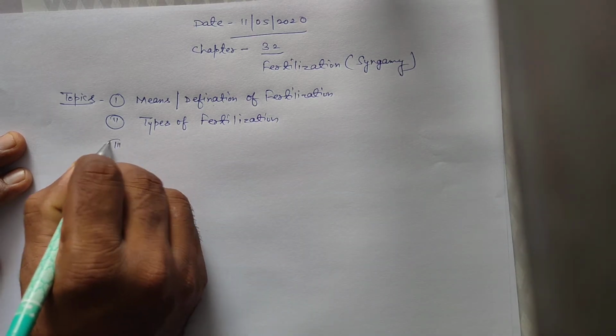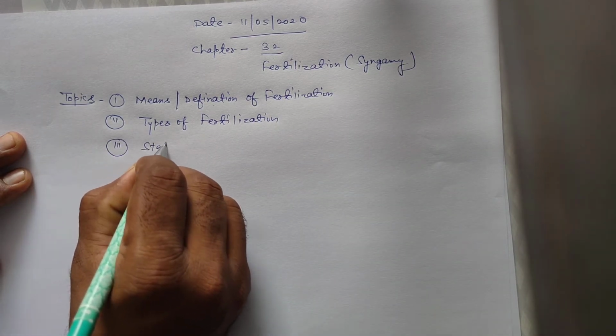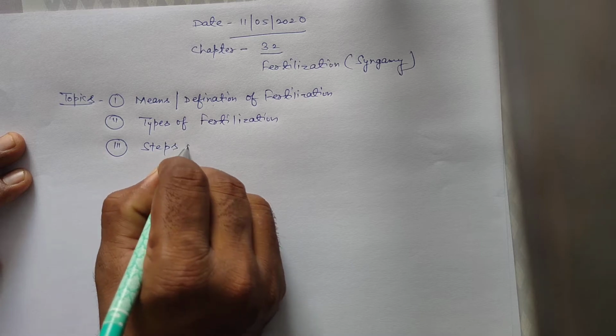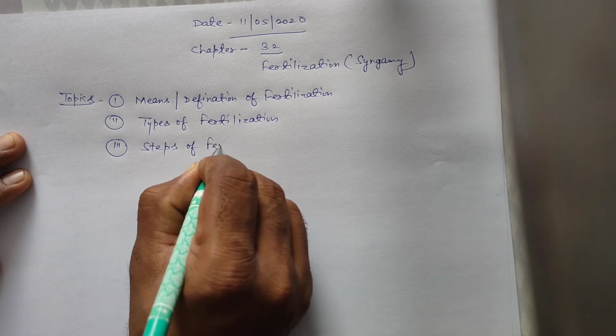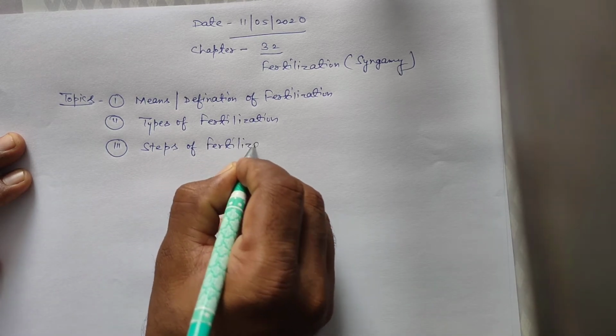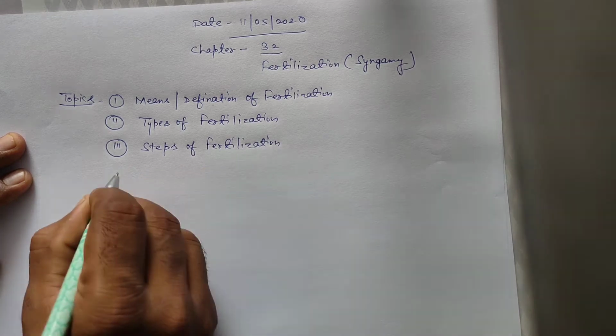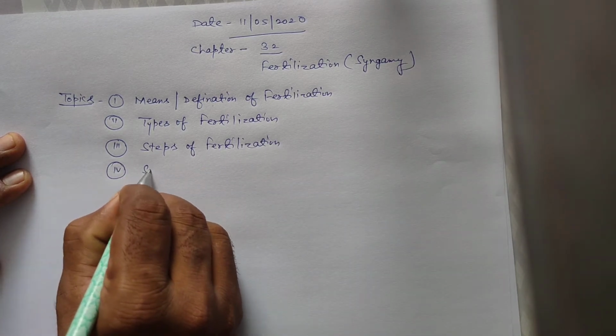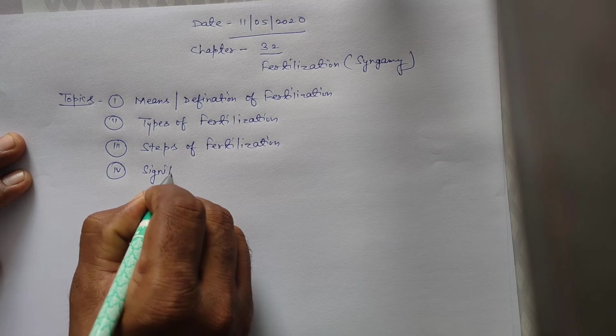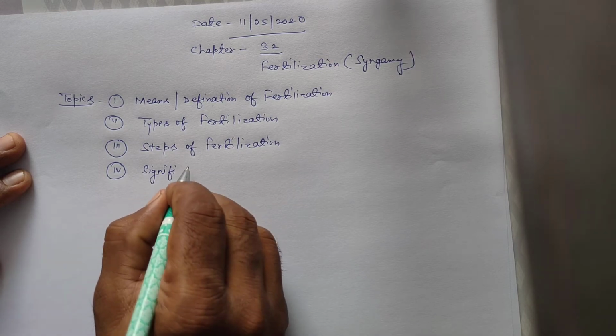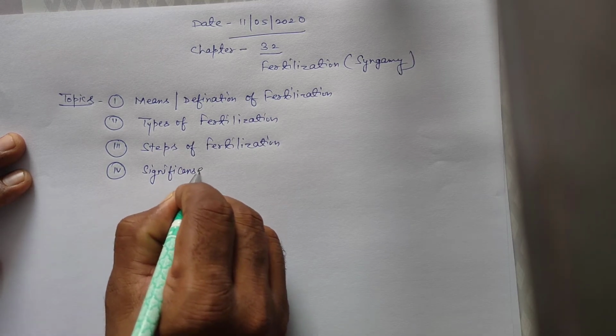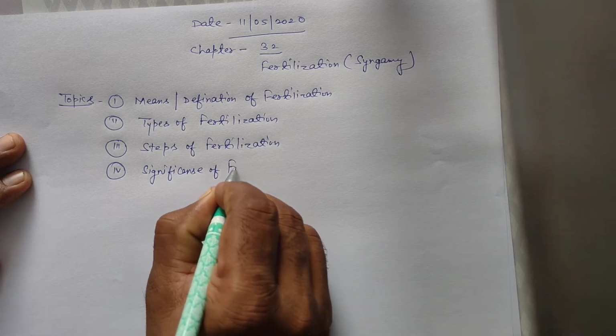Third is steps of fertilization, and last is significance of fertilization.